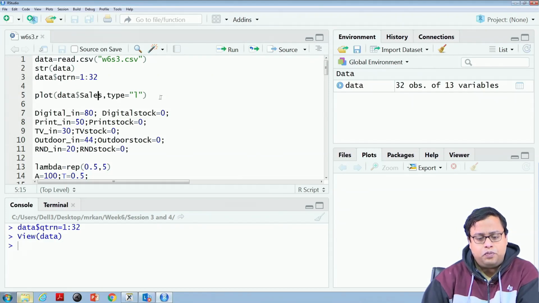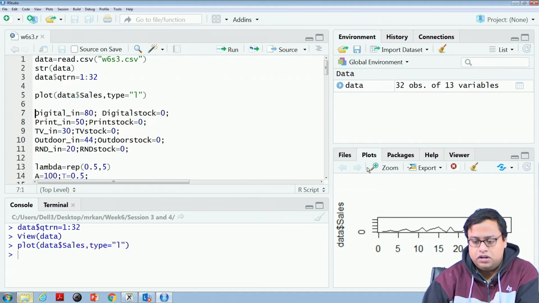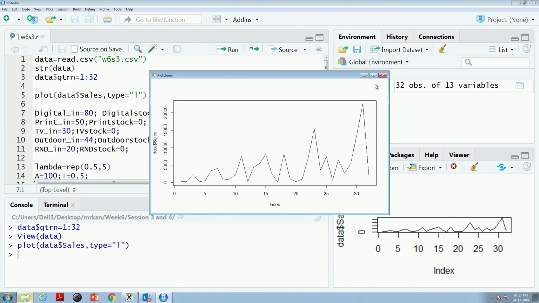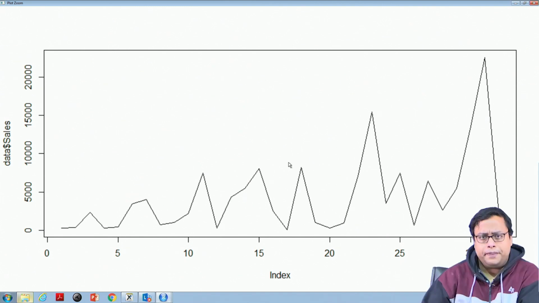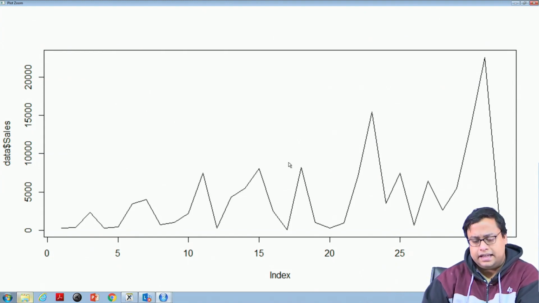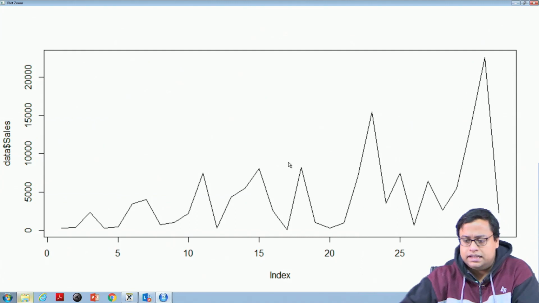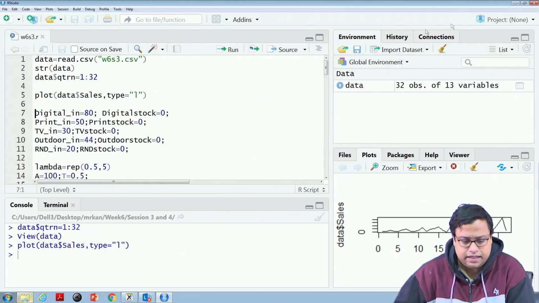Now, if I plot my sales data, data$sales, using the plot function, and type equal to L, it will give me a line plot. It looks like this. You will see that there is some amount of seasonal component, and the trend is more or less going up. So it is a positive trend, with some seasonal component, and then we will see what other variables can explain it.